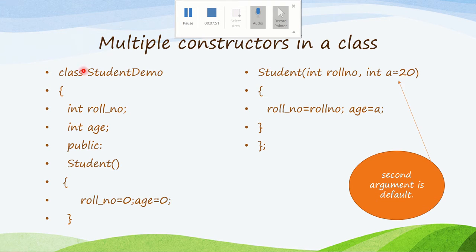So here the class is StudentDemo, and there are two constructors. One is the default constructor, it has no argument, so it is called a default constructor. And this is the parameterized constructor, it has two parameters. But see here, this is a default argument. How to pass a default argument? We set the value of the argument, and it starts from left to right. So a is the default argument. How this will work, we'll see in the program.